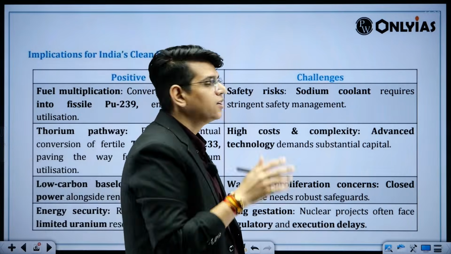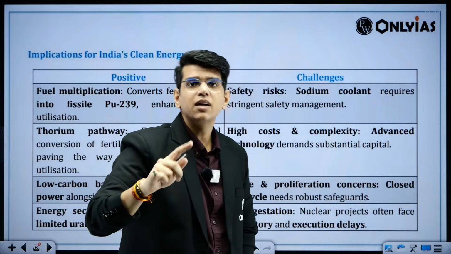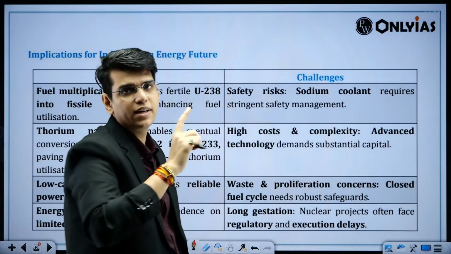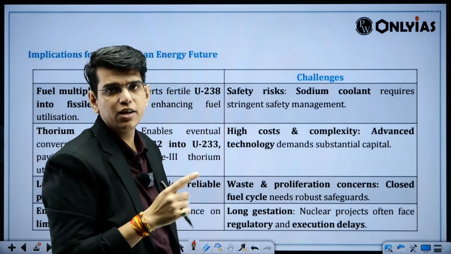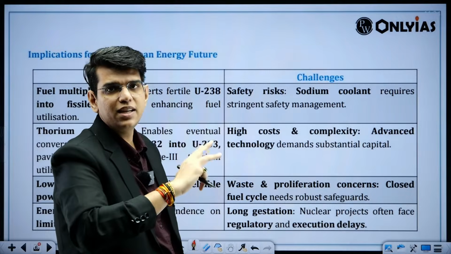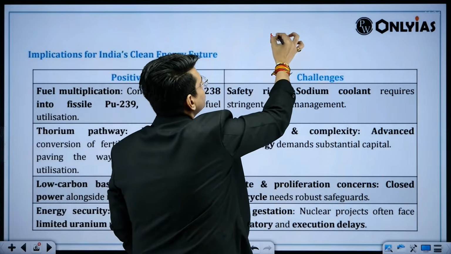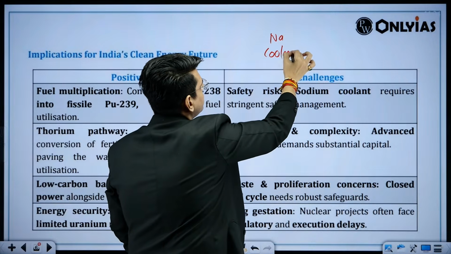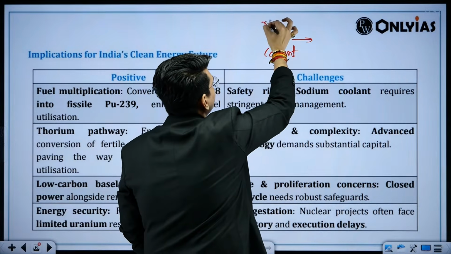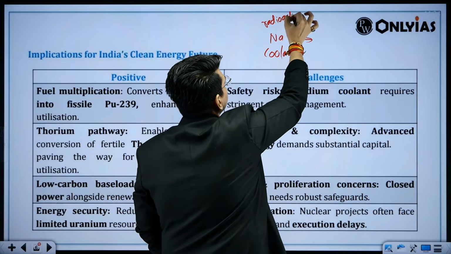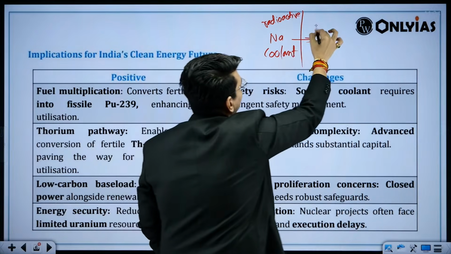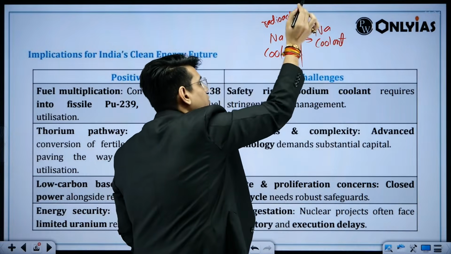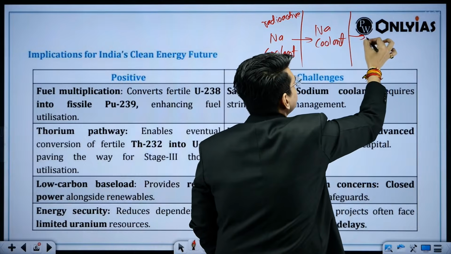Also, sodium coolant in the reactor can become radioactive. You can't directly get the radioactive sodium coolant in contact with water. So you transfer the energy in two layers, right? You have one sodium coolant which passes on the energy and can be radioactive. You pass it to the second layer of sodium coolant, which is not radioactive, and you will use this to transfer the energy to the water.